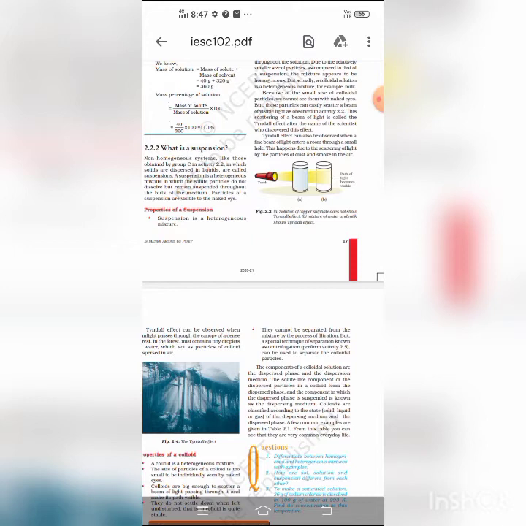So in a physical change, the substances involved do not change in their identity and they can be recovered in their original form. For example, melting of ice, freezing of water, evaporation of water, glowing of an electric bulb, preparation of a solution, breaking of a glass tumbler, magnetization of iron particles, formation of clouds, stretching of a rubber band.